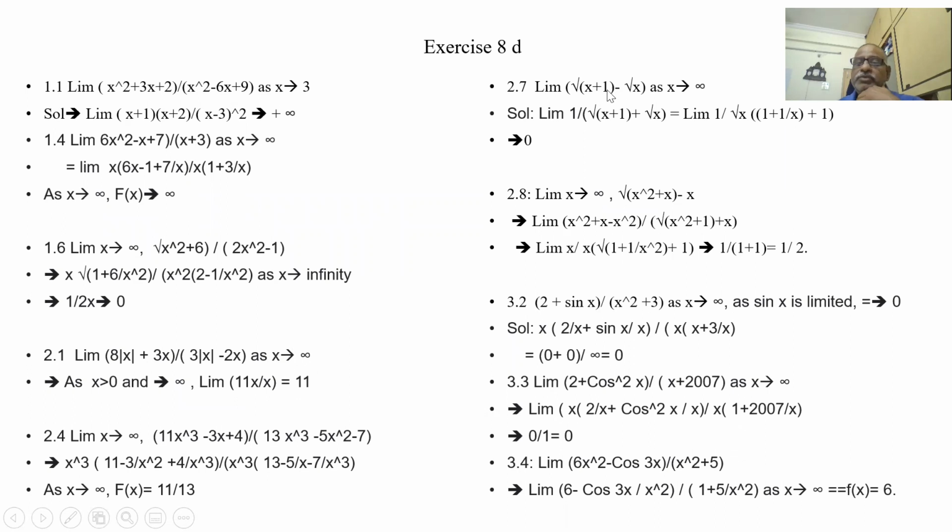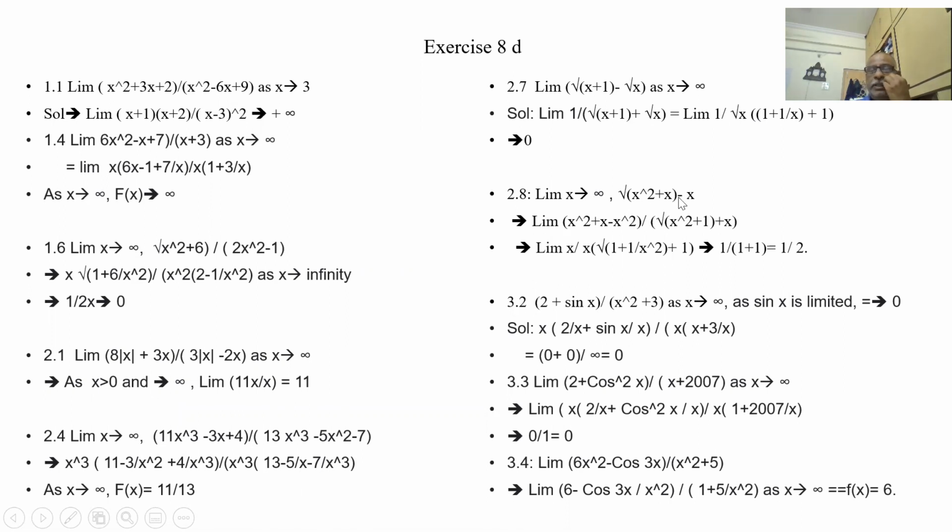Now root x plus 1 minus root x as x tends to infinity. Now I have to do rationalization. I have added plus here. So a square minus b square, x plus 1 minus x. x is getting cancelled. 1 is left over. 1 by this. So here I'm taking out root x outside. Once I substitute infinity, this term is 0. This term is again 1 by infinity, which is 0.